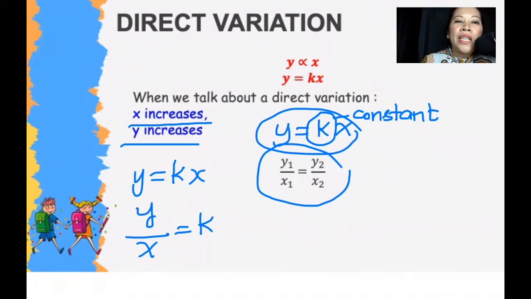So direct variation is actually a ratio and proportion form. Remember, if it's direct, k is multiplied to one of the variables. If you transfer it, it will be divided by the other variable, so y will be over x. Therefore, if I have two pairs of this, that will be y1 over x1 equals y2 over x2.